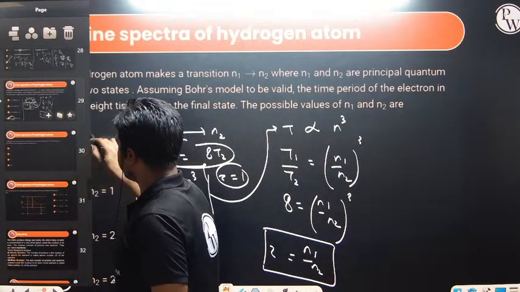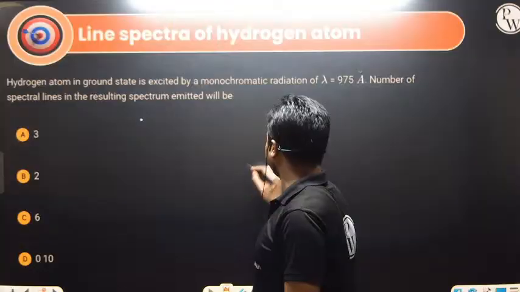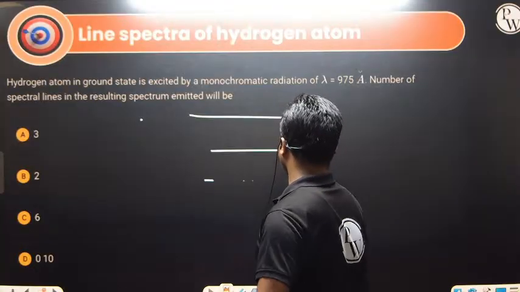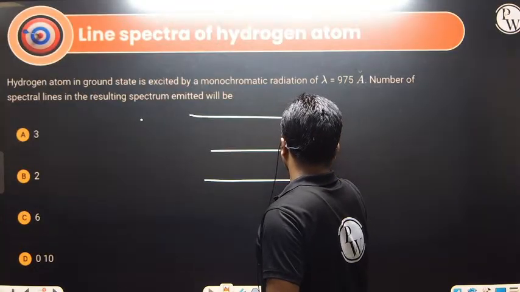So moving to the next question. The question is coming from the number of spectral lines formula. So let's note down the formula first. That is n1 jumping to n2.